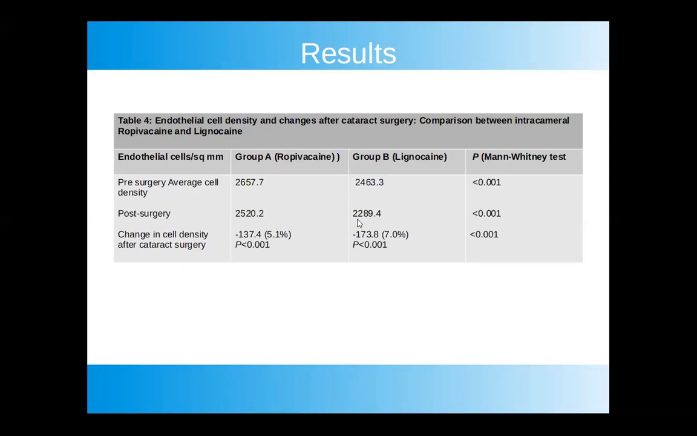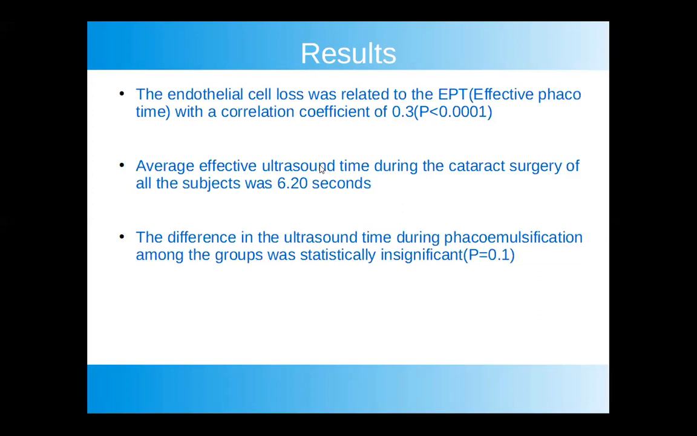Post-operative, as I have already mentioned, there was a loss of endothelial cells in both the groups, and this also was statistically significant. And as we can see, this loss of endothelial cell was less in group A as compared to group B. The endothelial cell loss was related to the effective phaco time with a correlation coefficient of 0.3. The average effective ultrasound time during the cataract surgery of all the subjects was 6.20 seconds, and on intergroup comparison the ultrasound time during phacoemulsification was statistically insignificant.